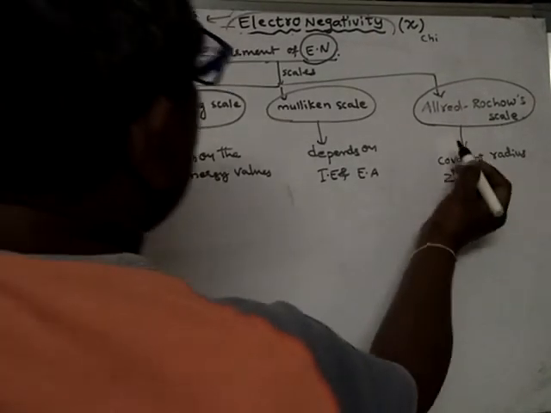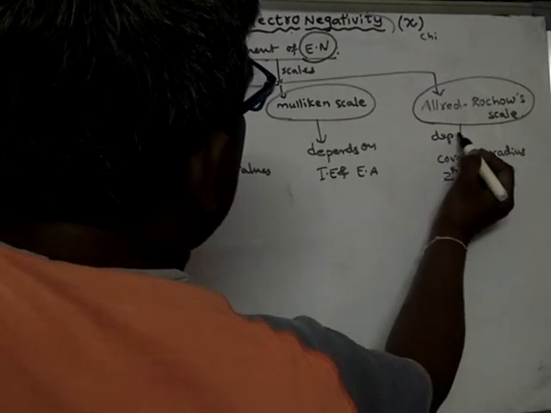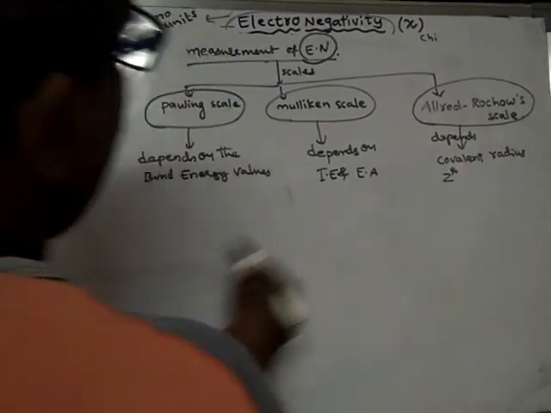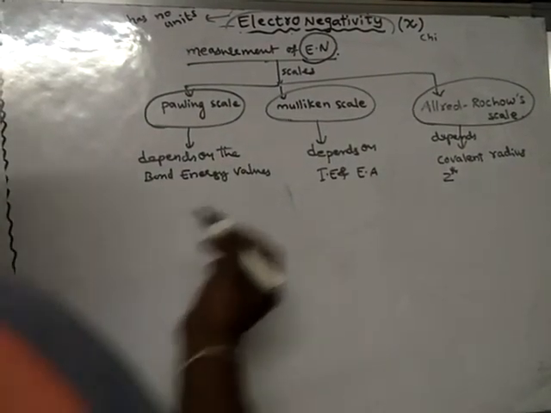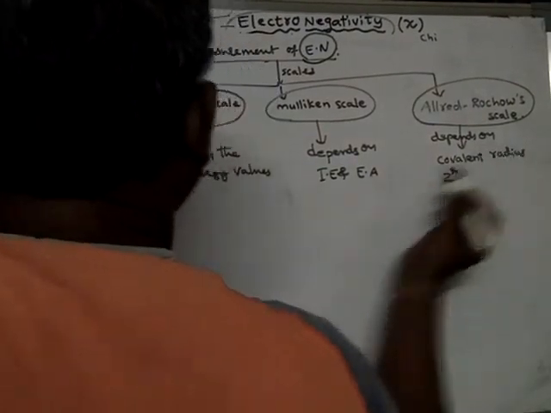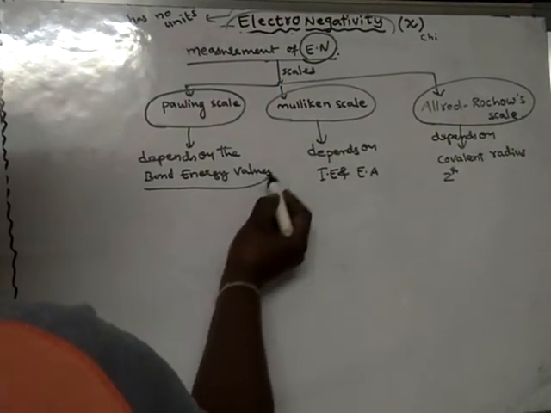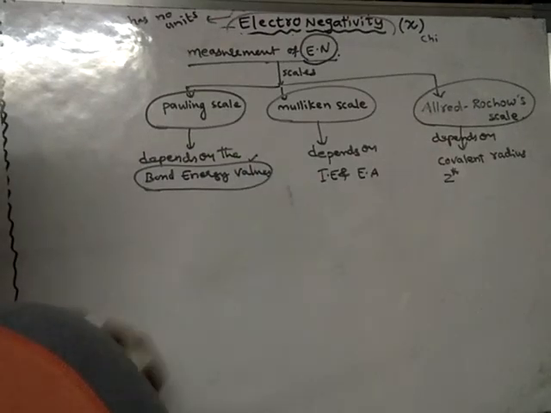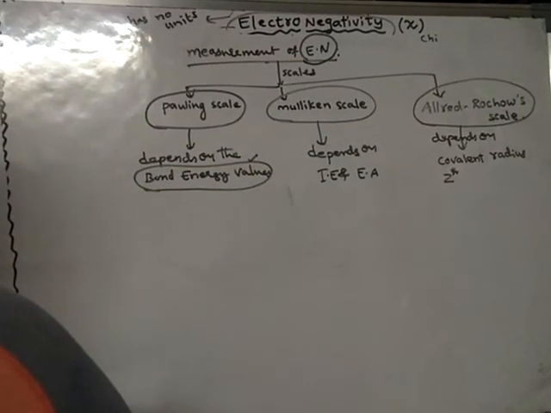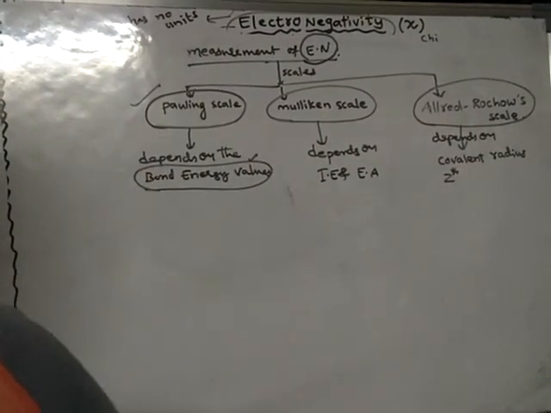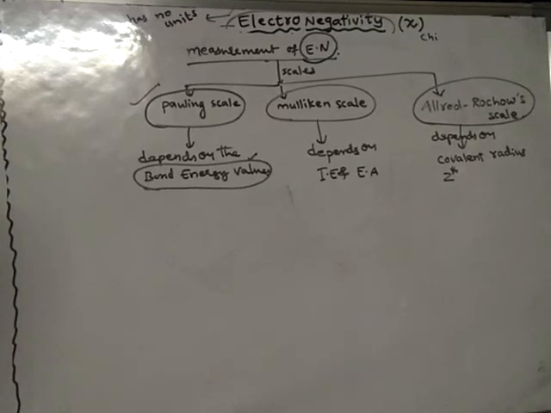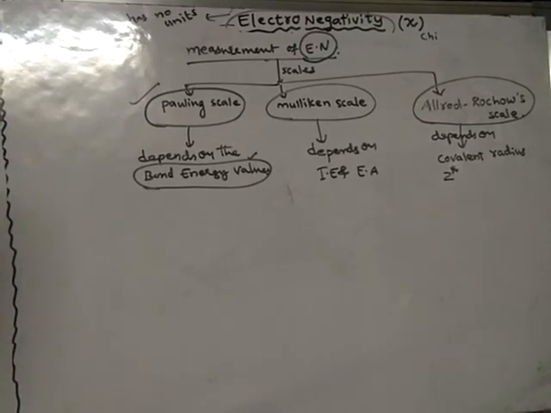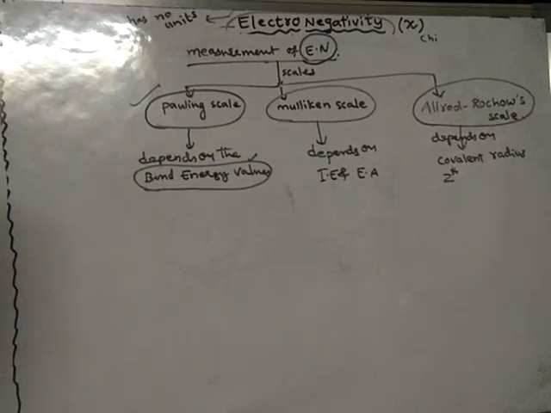So different scales depend on different things. Based on the bond energy values, electronegativity can be calculated by the Pauling scale. Pauling has given a formula. So electronegativity, to find the